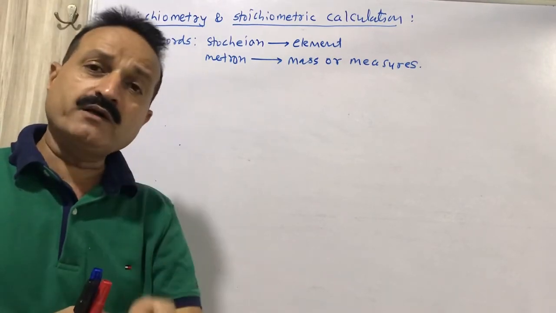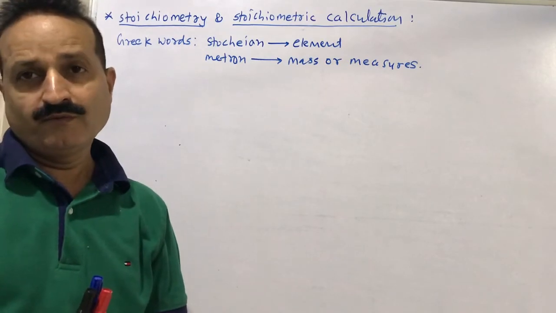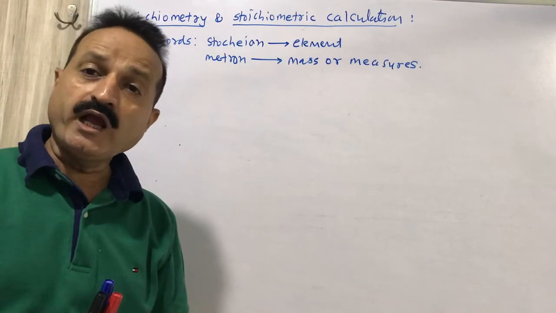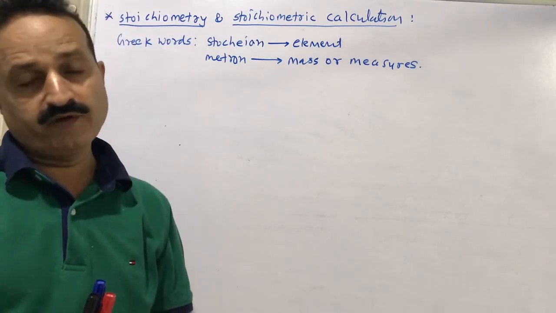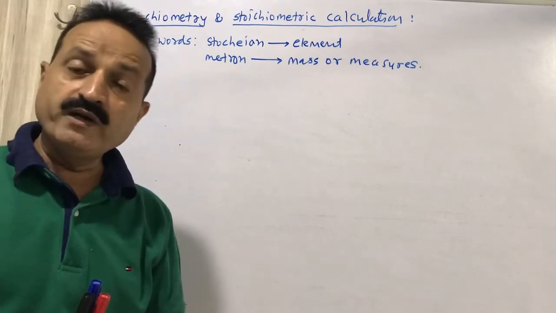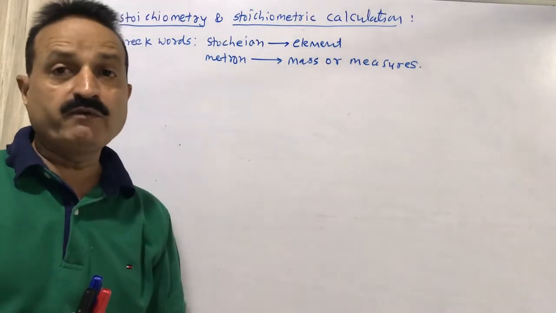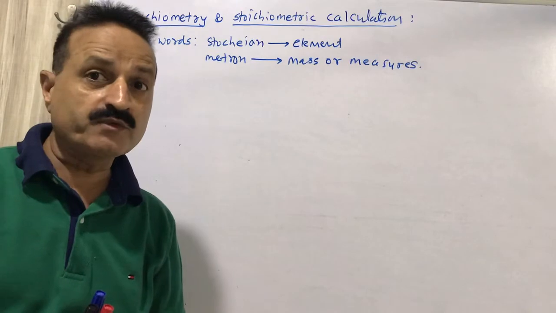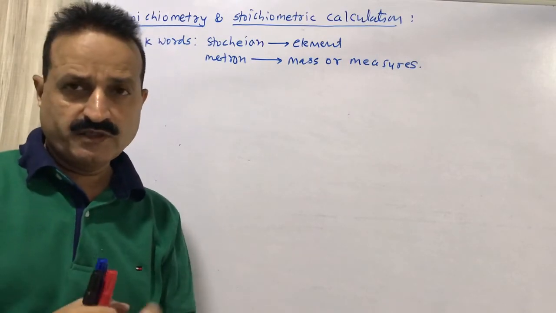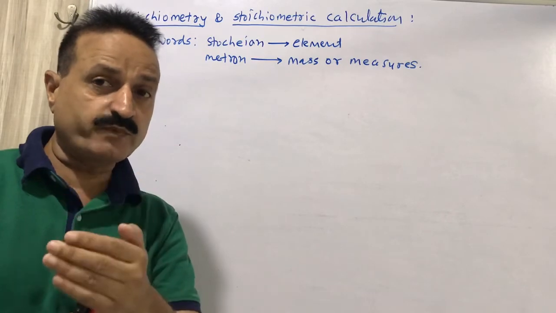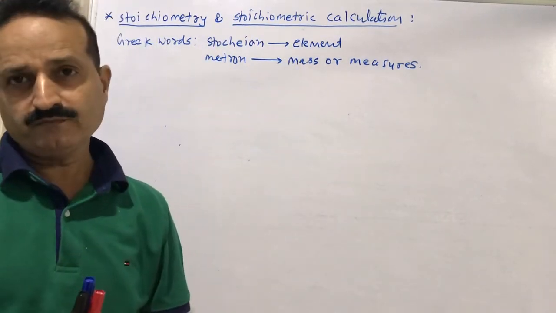And from a chemical reaction we get qualitative and quantitative information. We will discuss today the quantitative information which we get from the chemical equation. A chemical equation is the equation which can express the chemical reaction.